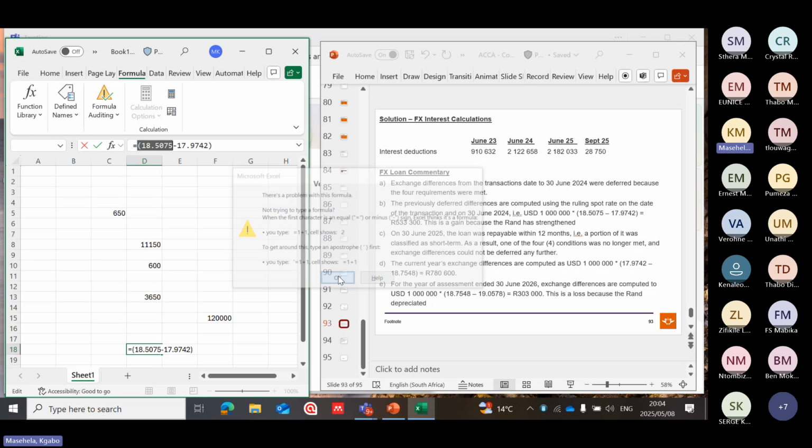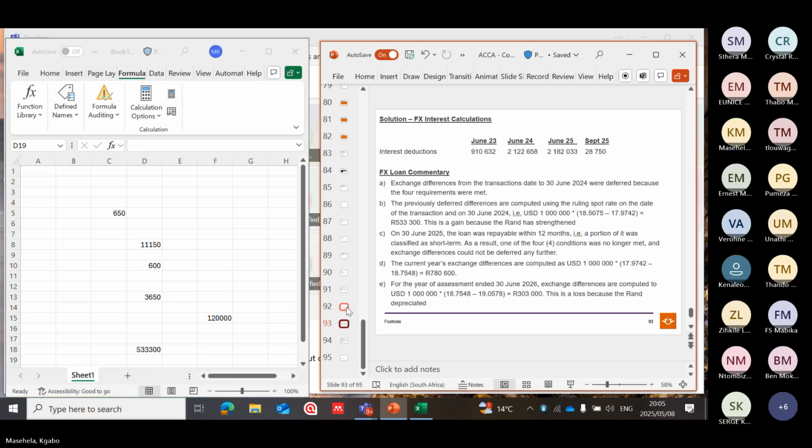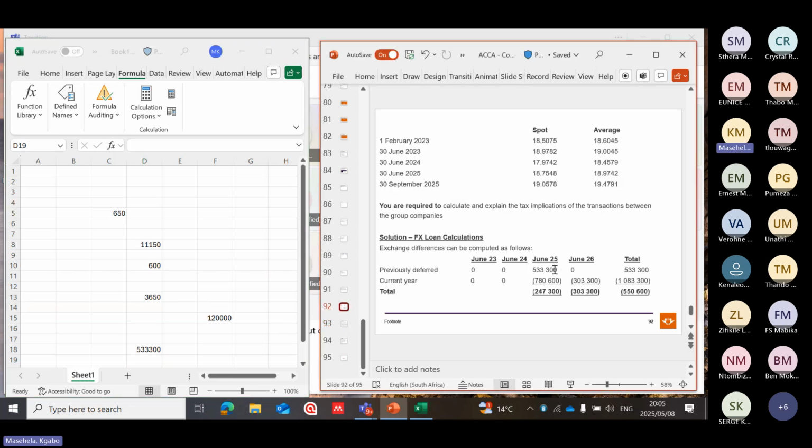Or 0.533 multiplied by 123. Can you see? Thanks to Tandega, she showed me yesterday. We need to put comma, not full stop. So yes, 533. We've got that amount because they say we need to prepare for the 2025.